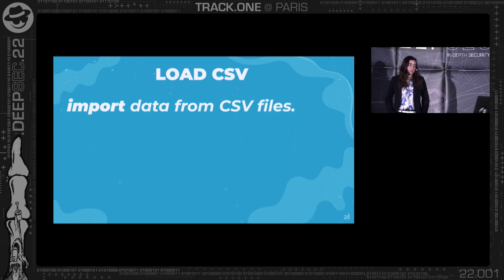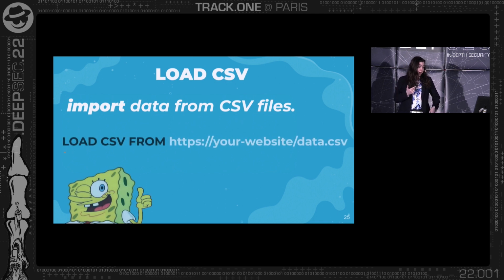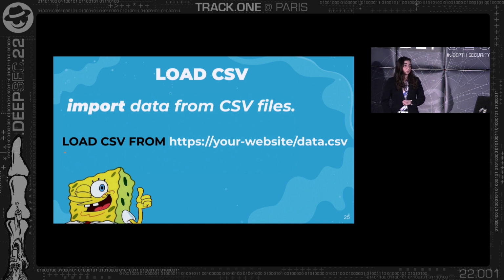Now let's talk a little bit about load CSV. This is a legitimate function in Neo4j database that enables you to import data from other CSV files. Imagine that you want to use like 10,000 rows. You can just import some CSV of 10,000 rows and use the data. Pretty legitimate. And you just use it in your own Cypher query. So you can insert load CSV from, define some URL to some CSV file, and by that you will be able later on to use this CSV data. But we are going to use this kind of legitimate function maliciously in order to leak data from the database, from this Cypher query, outside back to us as the attacker.